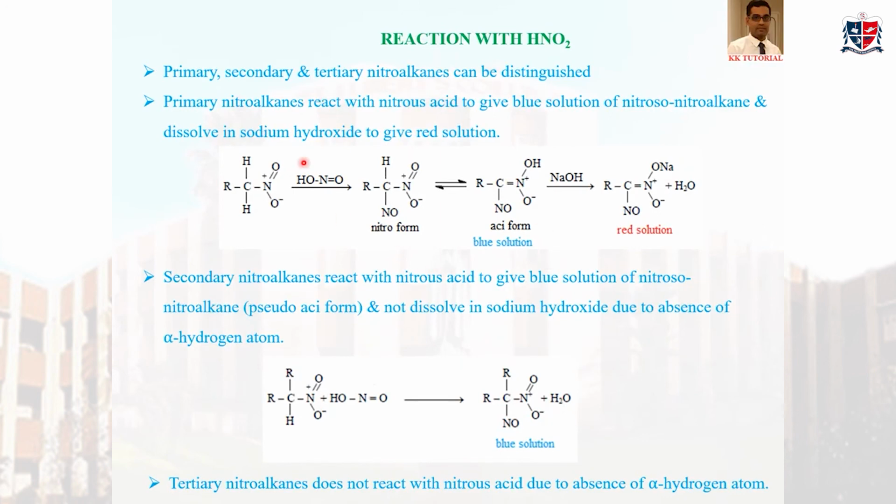Primary nitroalkanes will give a blue colored solution with HNO2, which on treatment with NaOH is dissolved in NaOH to form a red colored solution. But secondary nitroalkane reacts with HNO2 to form a blue colored solution, but it will not dissolve in NaOH to form a red colored solution. Tertiary nitroalkane does not react with HNO2 to give a blue colored solution.